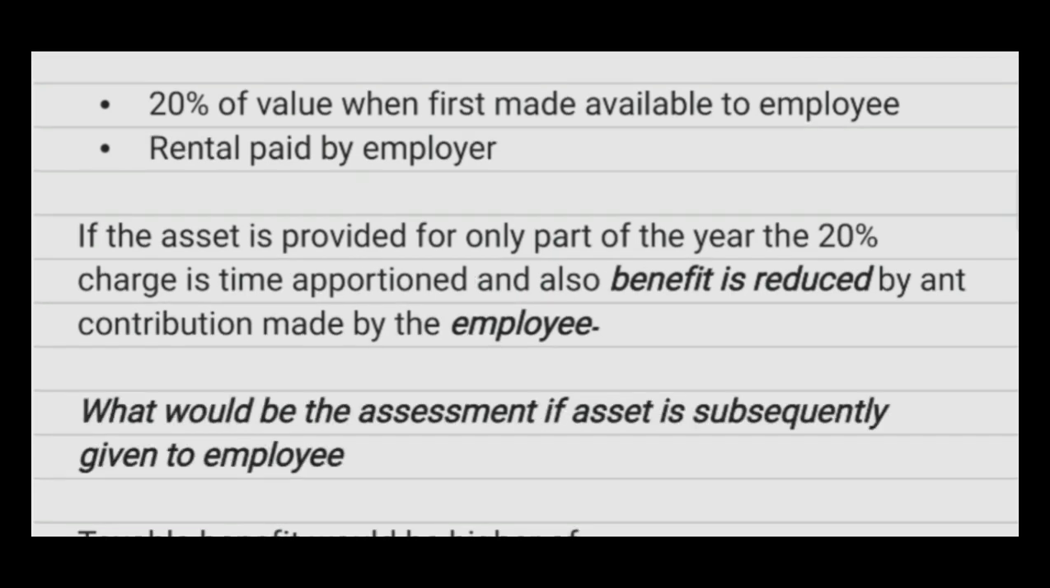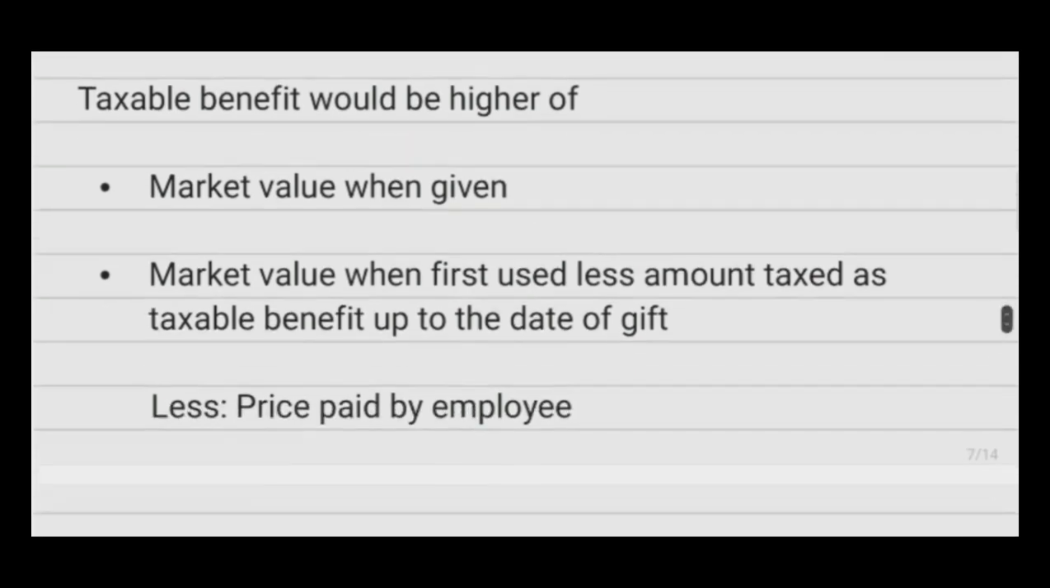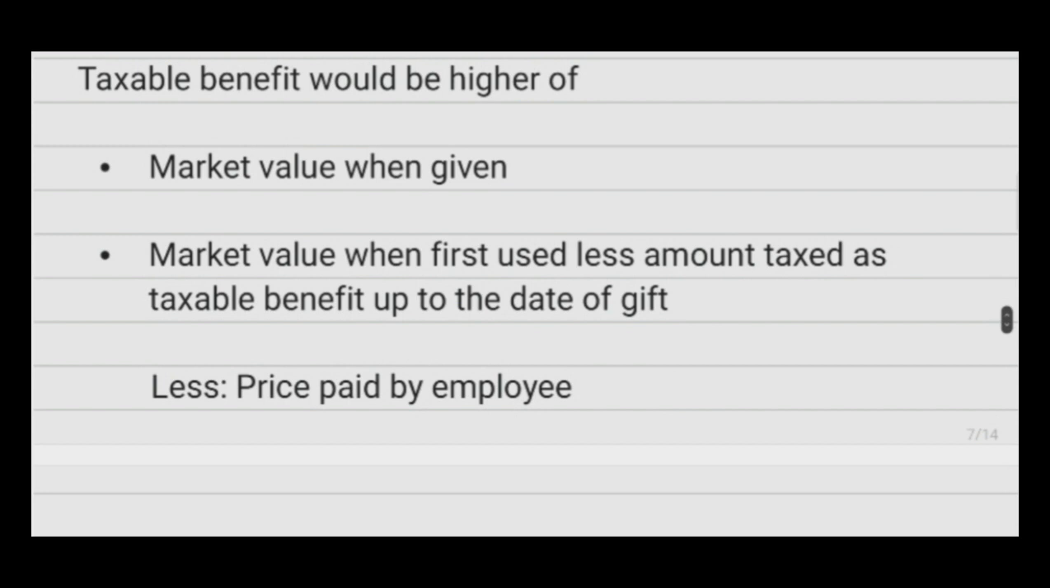Now the question is, how would the assessment of taxable income be if the asset is subsequently given to the employee? Then in that case, the taxable benefit would be the higher of market value when given, and market value when first used, less amount taxed as taxable benefit up to the date of gift, and whichever is higher would be reduced by the price paid by the employee.